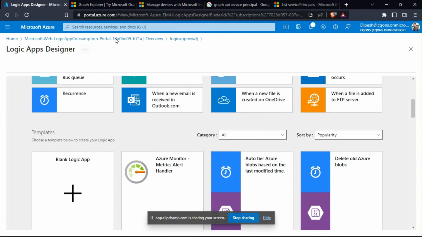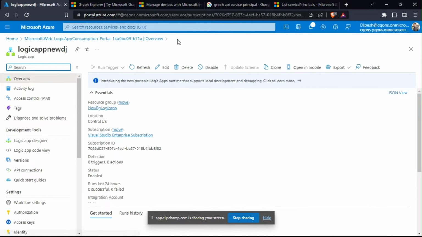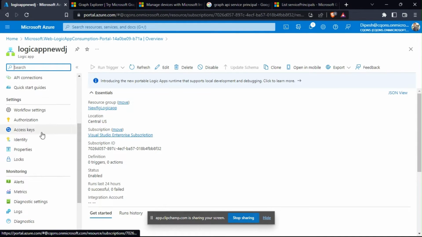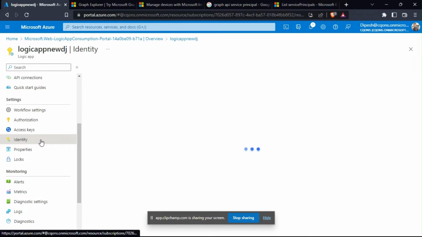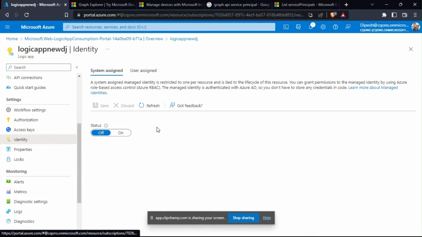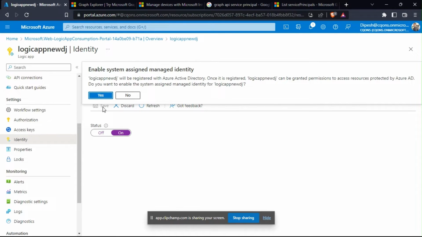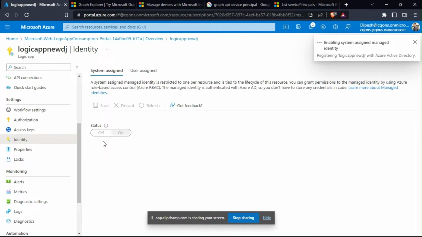All right. So here, I think our Logic app is ready. I'll go back to the Logic app and turn on the identity, managed identity. If I go to the identity section, I'll just turn it on and click on save.